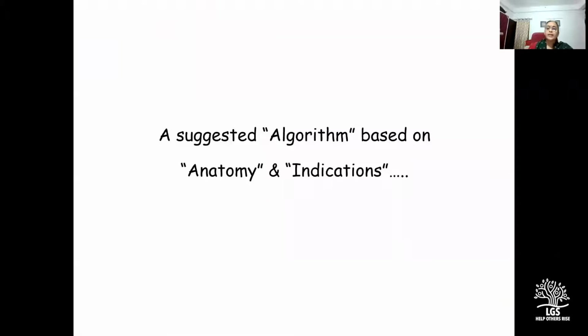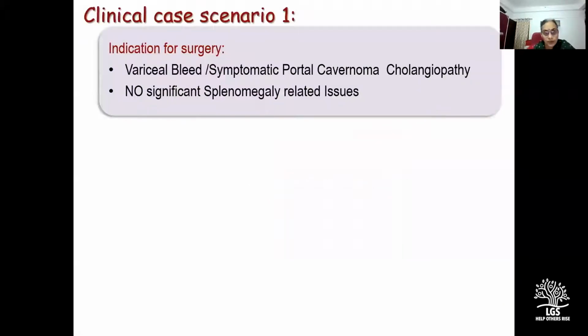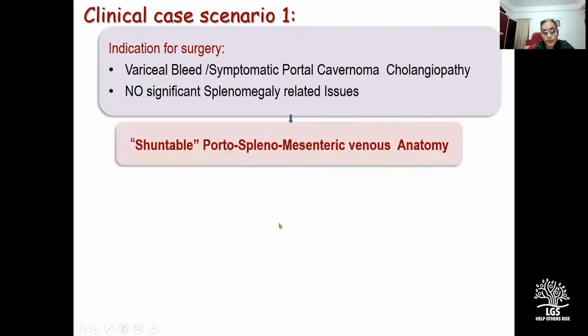So based on the anatomy and indications, a suggested algorithm can be as follows: if the indication for surgery is variceal bleed with or without symptomatic portal cavernoma cholangiopathy, and there are no significant splenomegaly-related issues, and the anatomy is shuntable, then we would opt for a spleen-preserving procedure.